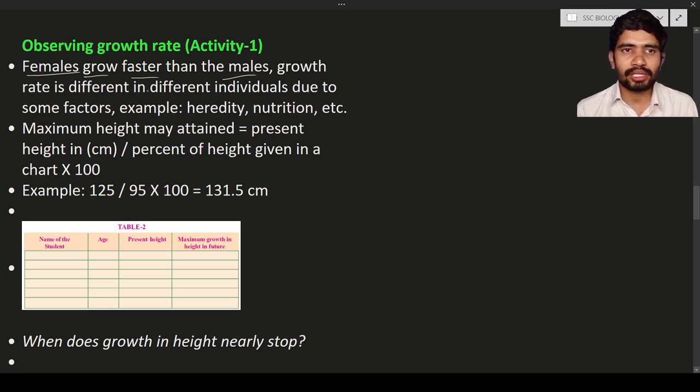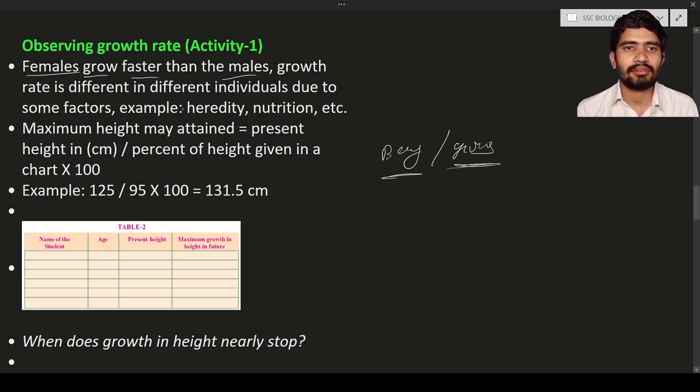So the growth rate is different in different individuals due to some factors, whether it may be boy or whether it may be girl, the growth rate is different in these individuals. So why will these individuals have separate growth? That is, growth depends on some factors. Some factors means some reasons. So what reasons are responsible for the growth in these individuals?